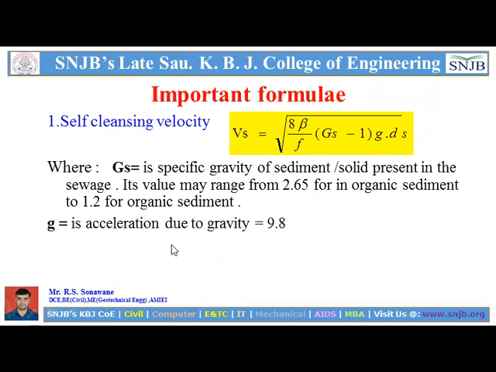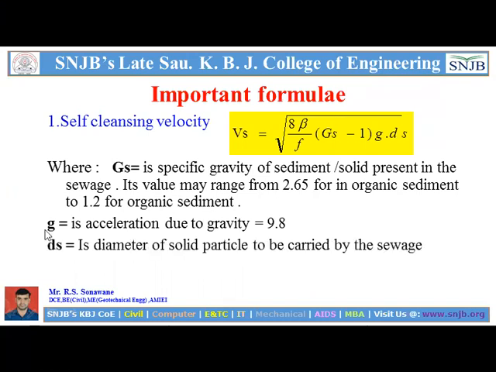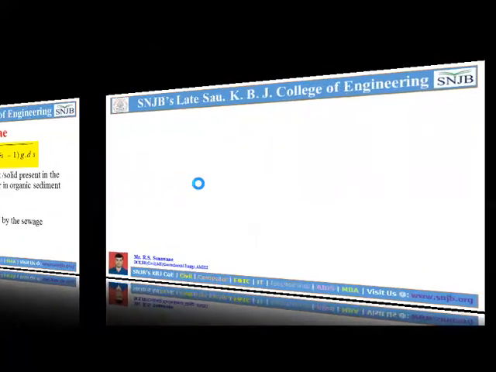And g is the acceleration due to gravity, always considered as 9.81 meter per second squared. And ds, the most important term, is the diameter of the solid particle to be carried by the sewage. The size or diameter of the particles present in the sewage should be known.